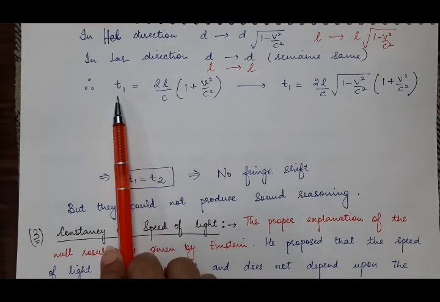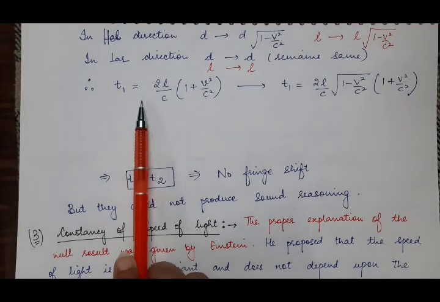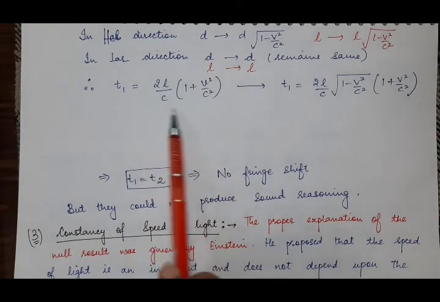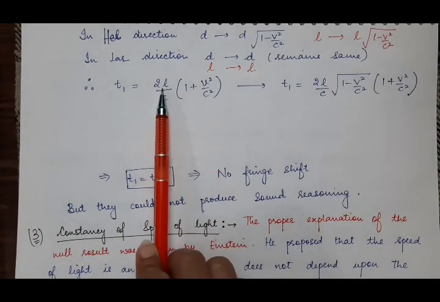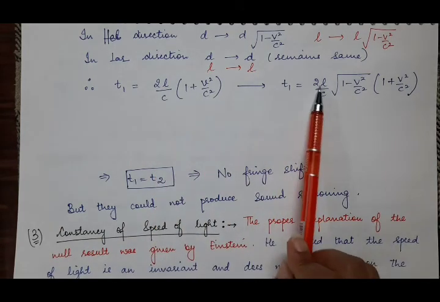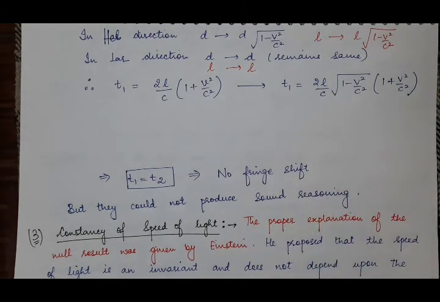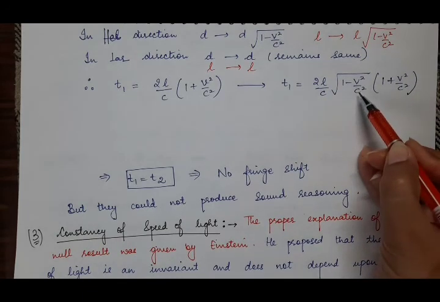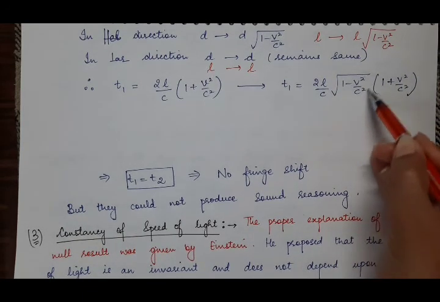Taken by beam 1 from O to M1 and from M1 to O, it was this. But now this L, according to Fitzgerald and Lorentz, will change to L root 1 minus V square by C square. Then again we know that this V by C is less than 1. So you will apply the binomial theorem here.